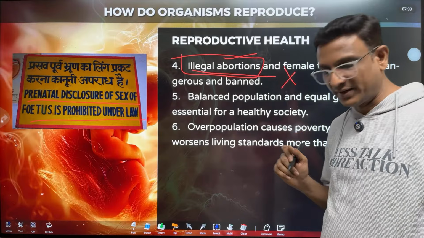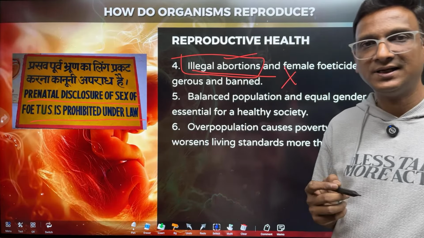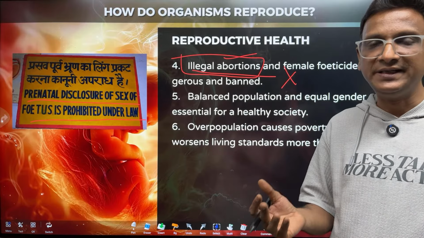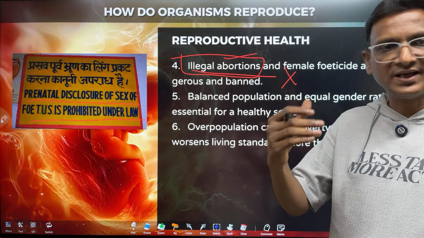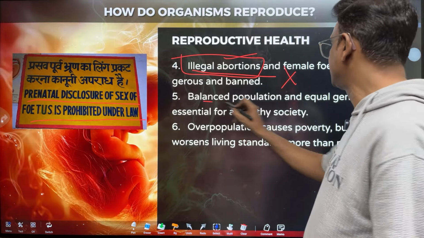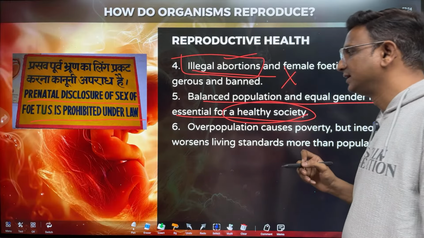So balance is required. You also see the sex ratio in social studies. You are studying, for every 1,000 males how many girls are there? Less than 1,000 in any state you take. So the number of girls is reducing day by day, right? So a balanced population and equal gender ratio are essential for a healthy society.